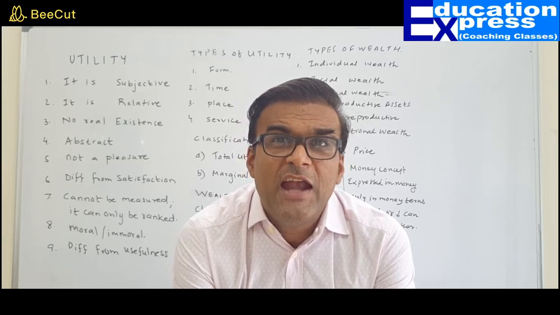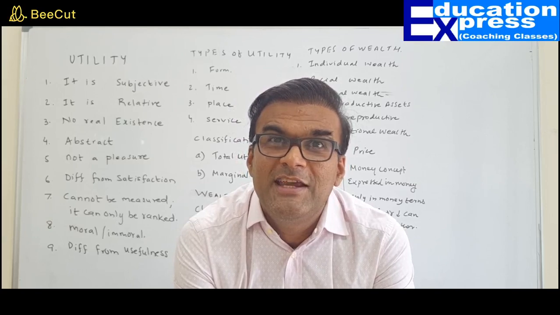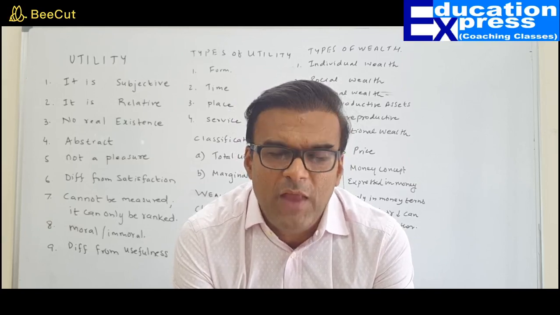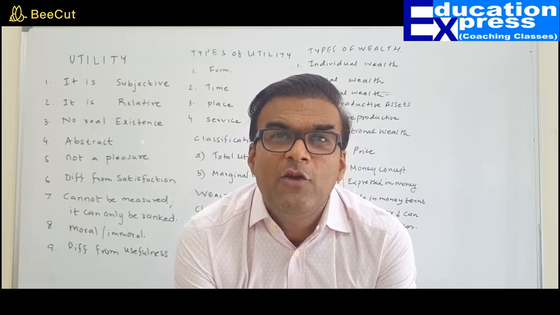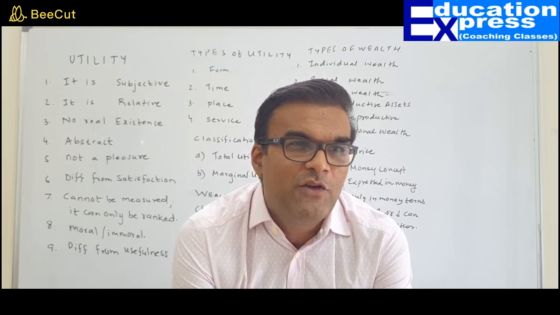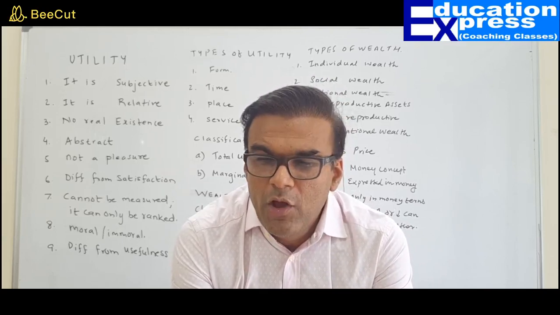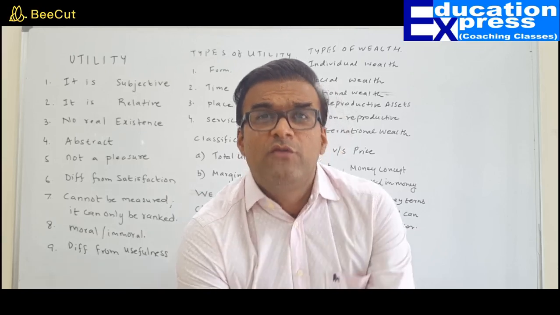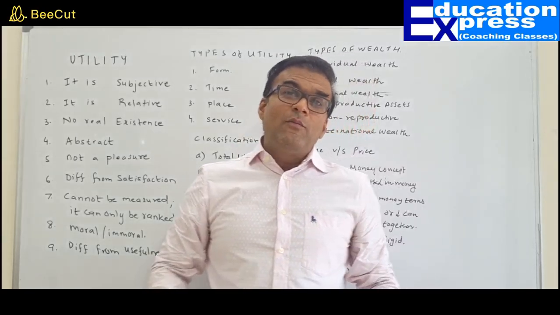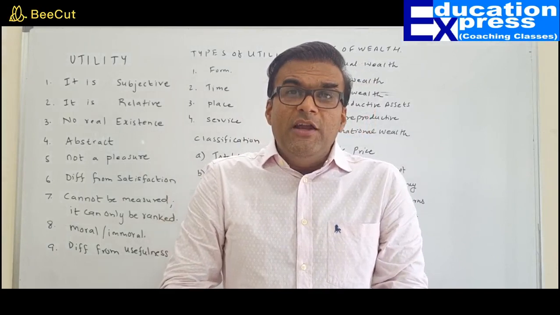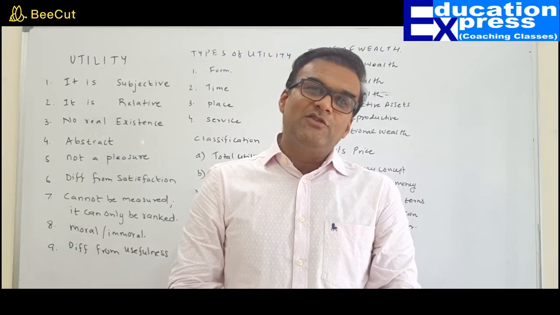Utility is abstract. You cannot touch it, you cannot see it, you can just feel it. You cannot measure it. Utility can only be ranked, it cannot be measured. We don't have any particular unit to express utility. Also, the different forms of utility are form utility, time utility, place utility, and service utility.